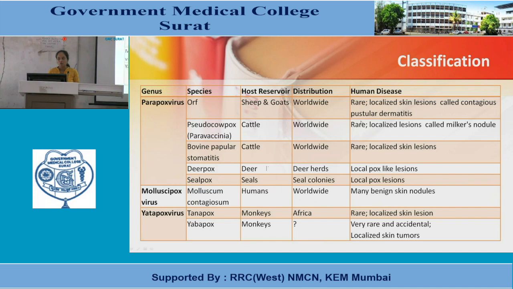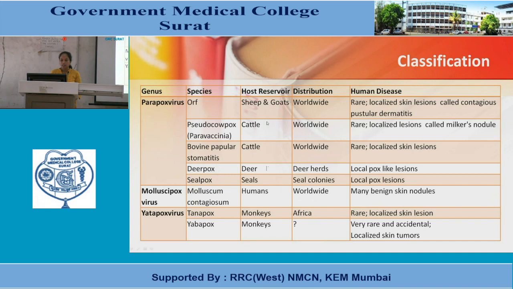Localized skin lesion called contagious pustular dermatitis. Pseudocowpox species has host reservoir of cattle. It is also called paravaccinia. Distribution is worldwide and human diseases are rare. Localized lesion called Milker's nodule. Bovine papular stomatitis species has a host reservoir of cattle. Distribution is worldwide and human diseases are rare. Localized skin lesion may develop.